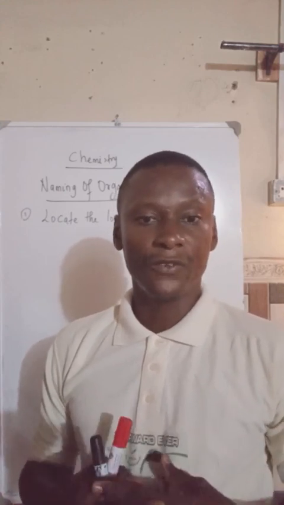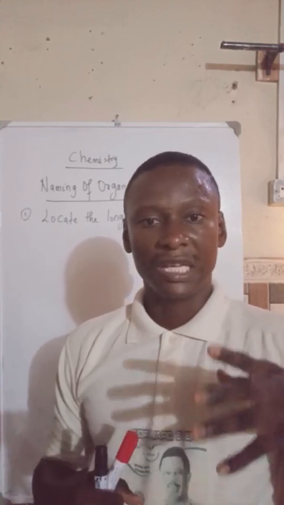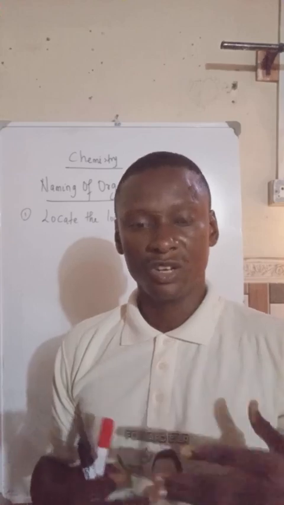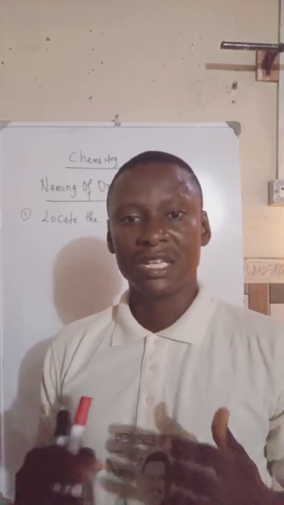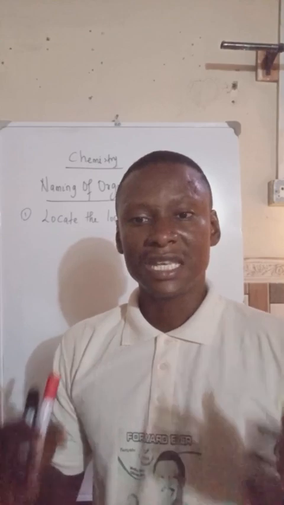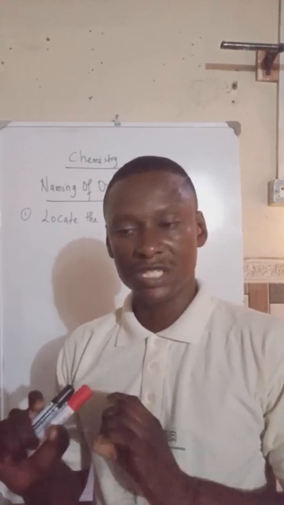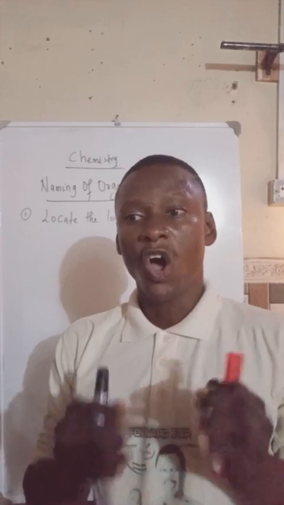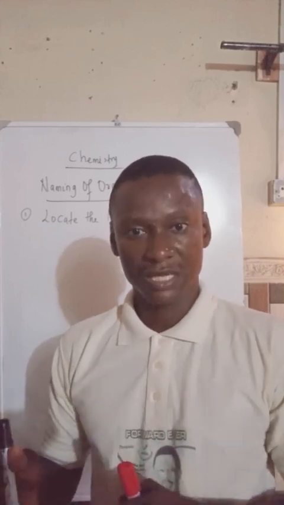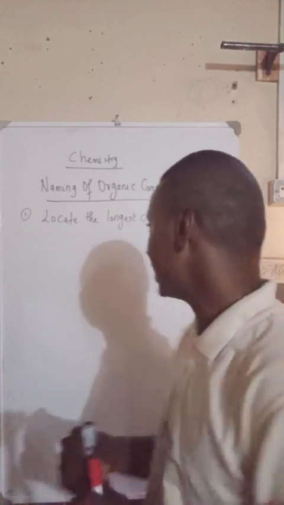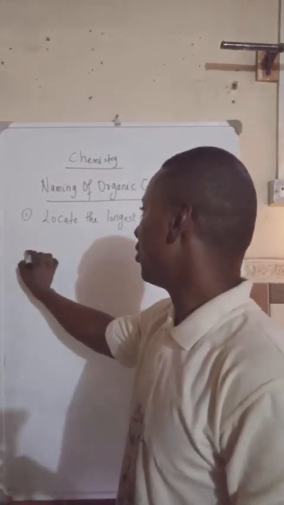When naming your organic compounds, in the quest to locate your longest chain, you must consider all possible linking of your carbon chain. That means you must consider all possible counting. Now, I will explain that to you. So let's take an example. Let's say I have a compound like this.